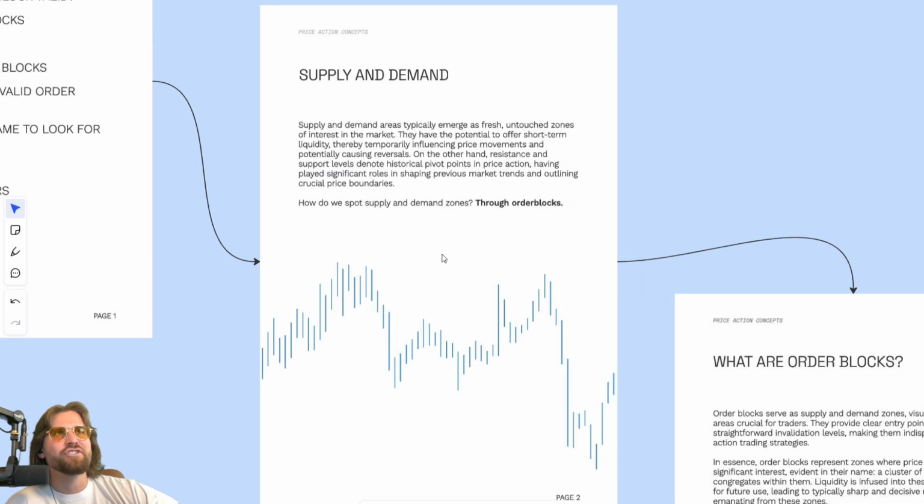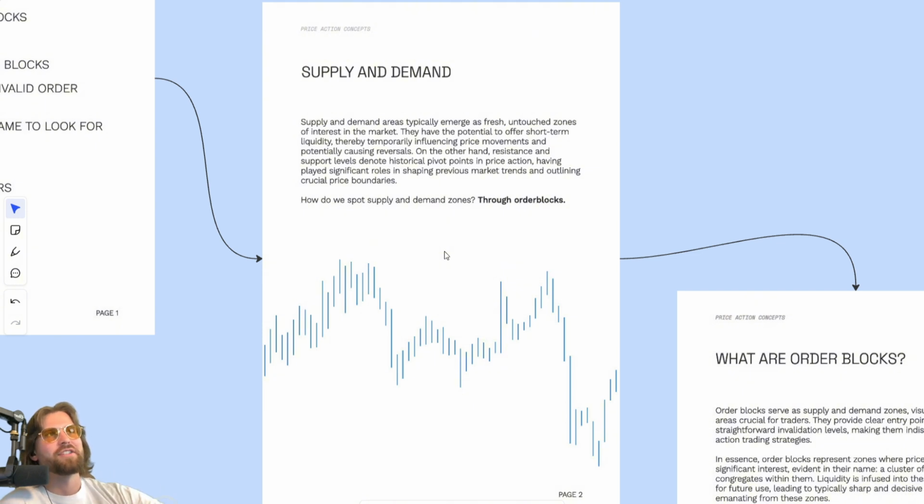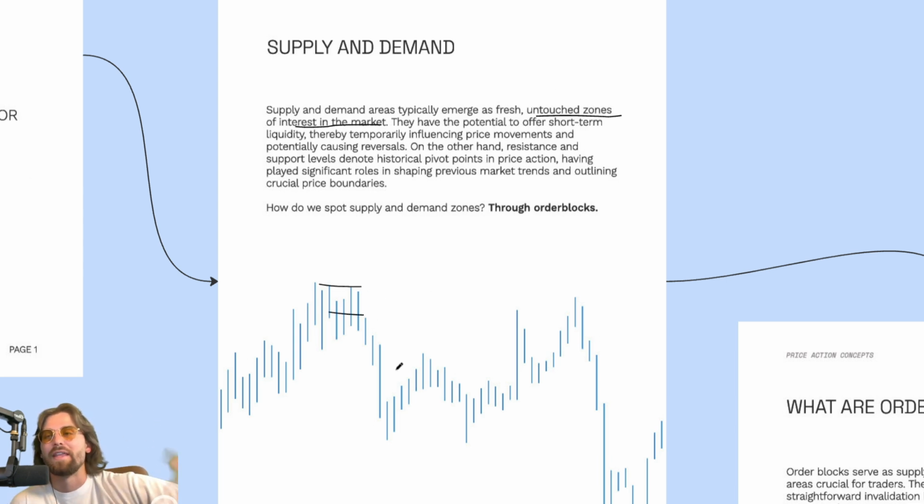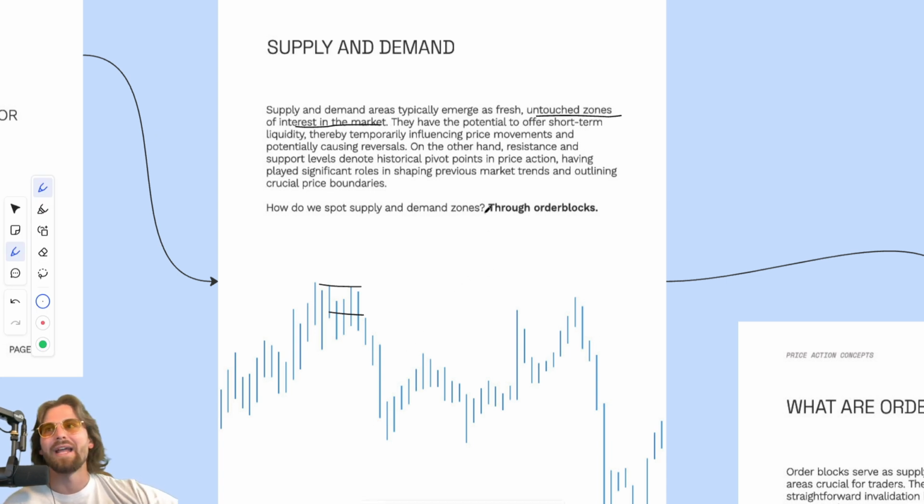So at its core, with price action, supply and demand is just an area that typically emerges as a fresh, untouched zone of interest in the market. They have the potential to offer short-term liquidity, thereby temporarily influencing price action. So this is all you really need to know: if we can find some point on the chart where supply and demand is going to be higher than it typically is, so there's more supply or more demand than normal, we know that there could be a short-term price fluctuation, which means opportunity. I'm sure that you guys were about to say that in your head, right? Opportunity is what annotates all models. There has to be an opportunity in what you're defining, and what we're defining today is supply. If there's a lot of supply or a lot of demand, we're finding opportunity in which we can make actionable insight to profit.